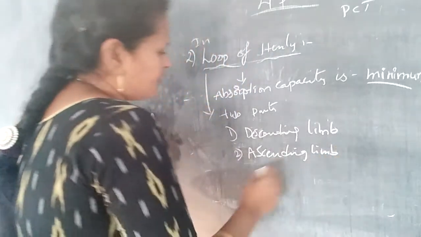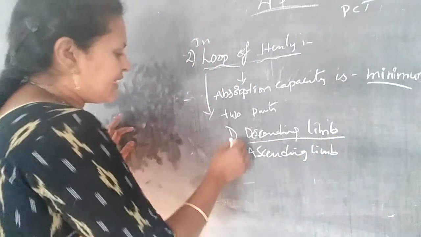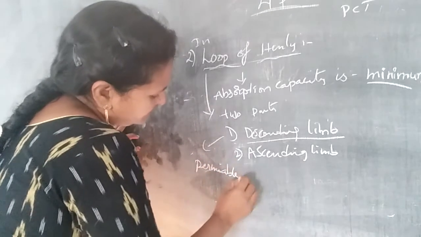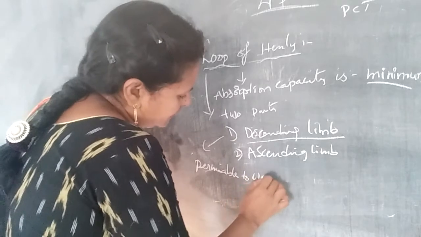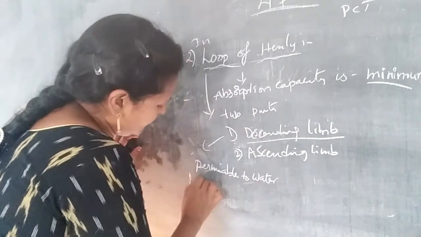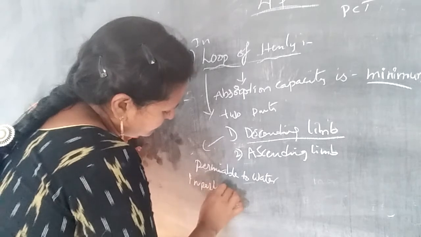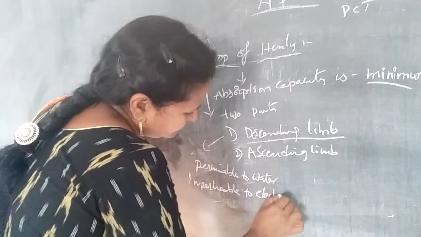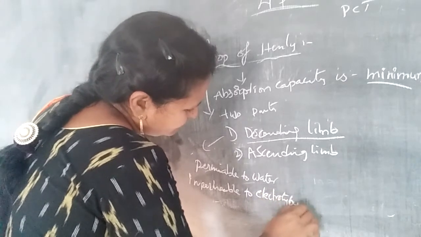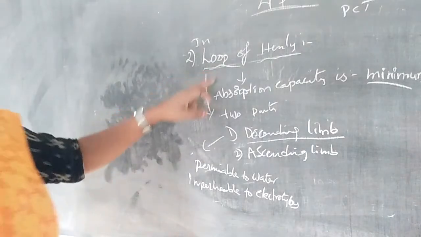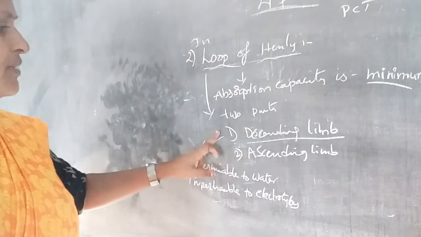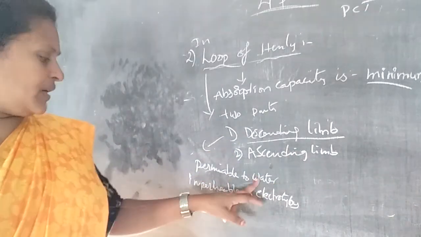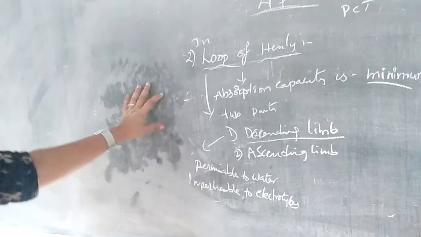First of all, the descending limb: it is permeable to water and impermeable to electrolytes. Okay, so the loop of Henle's absorption capacity is minimum. It has mainly two parts, the descending limb and the ascending limb.